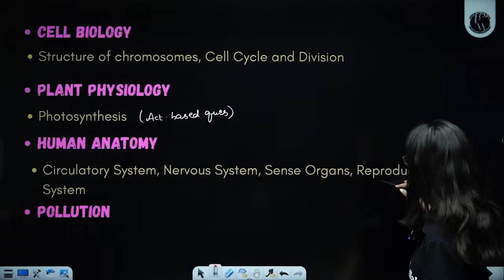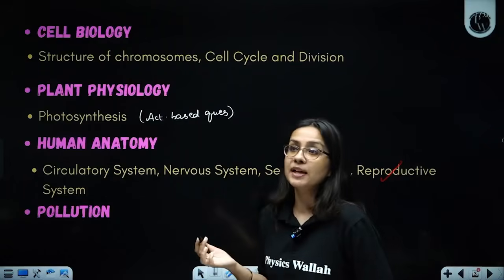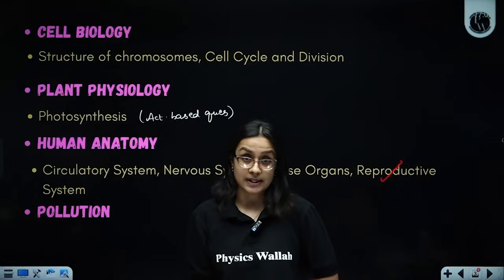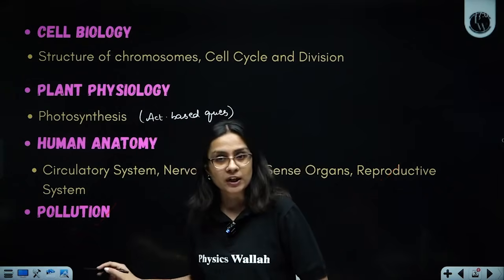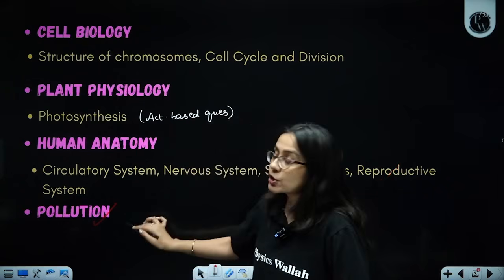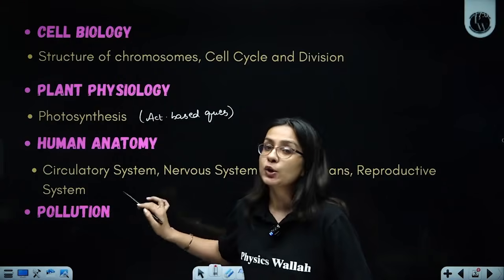Then we have reproductive system, where again diagram based questions can be appearing, or the questions can come from menstrual cycle. Finally, we have pollution. I would say this is fairly an easy unit because it's quite generic. So make sure that you prioritize this as well. Don't take this for granted.